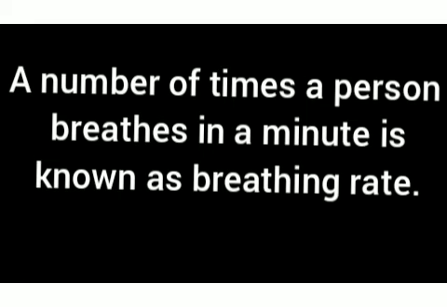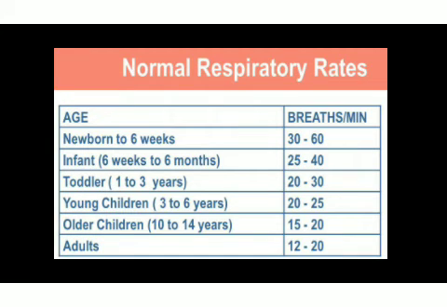Next is breathing rate. The number of times a person breathes in a minute is termed as breathing rate. An adult human being can inhale and exhale 15 to 18 times in a minute. It is the average breathing rate of an adult human being. The breathing rate of a person is not always constant. It changes according to the oxygen requirement of the body.